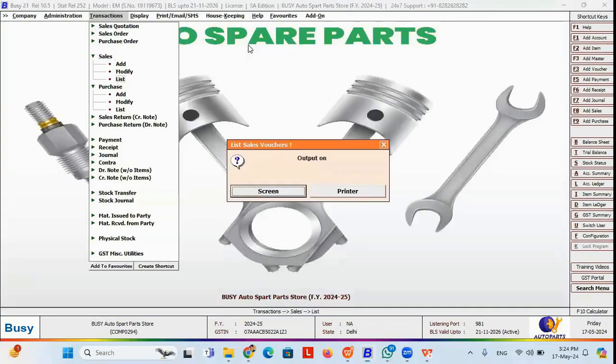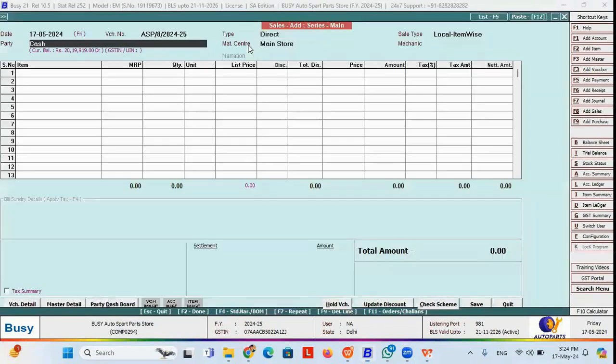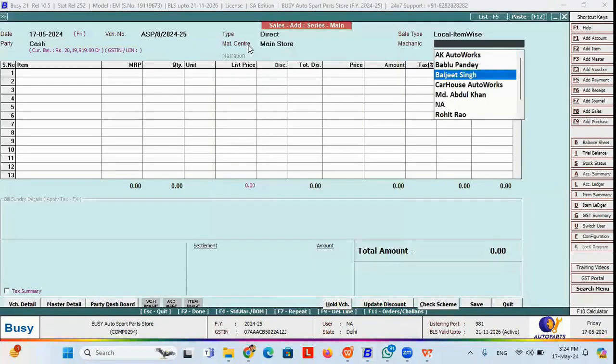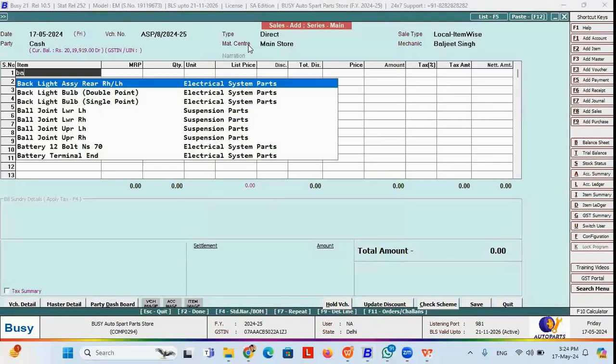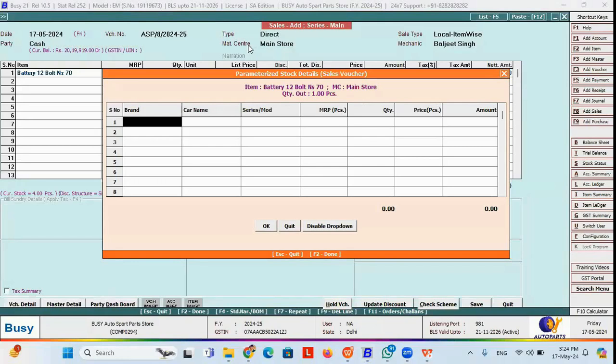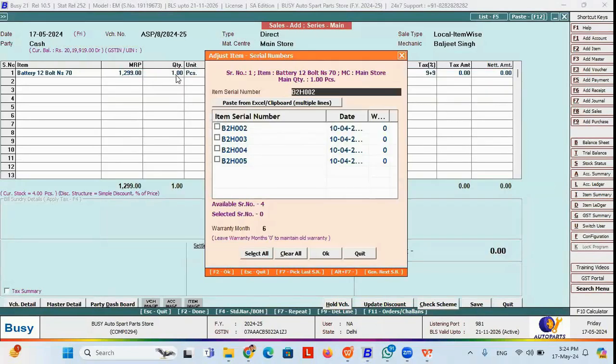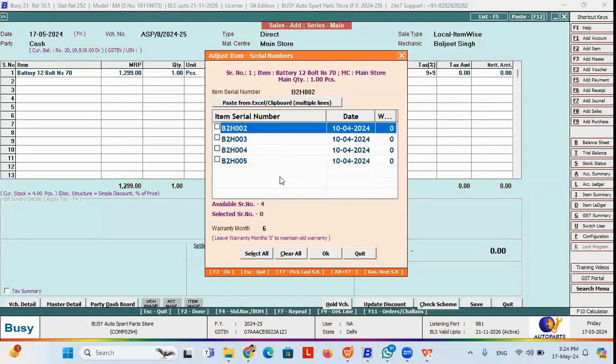So if I'm doing a fresh sale entry, where I select another mechanic name and I'm selling the battery, and I mention one quantity, then all the serial numbers by stock are going to appear. This serial number is coming because I purchased this material on the basis of serial number. That's why serial number by stock is coming, and my warranty month is also showing.